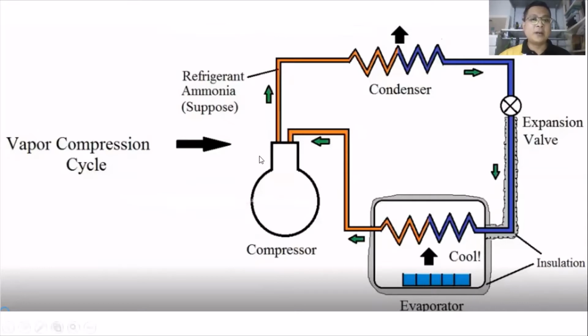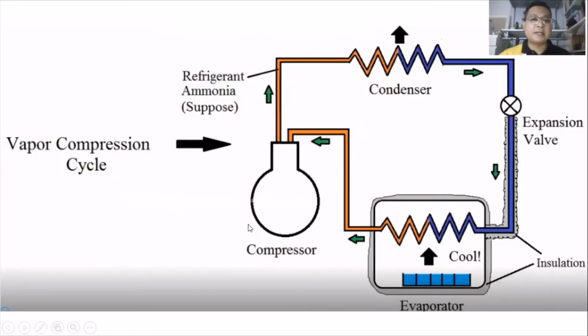As we know, the normal refrigeration, or vapor compression cycle, has at least 4 components inside: compressor, condenser, expansion valve, and last is the evaporator. In the vapor compression cycle, we have a compressor to circulate the refrigerant.